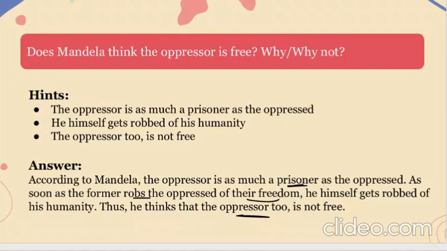Known as the oppressed. So basically, okay, the whites were oppressing the dark colored people, right? But the colored people, their freedom was gone. But the white people who were oppressing them, even their humanity was gone. So basically, Mandela thinks that no, even the oppressor is not free, because if he is doing anything so wrong, taking your freedom away, he is himself also getting his humanity taken away. So that is why the oppressor is also not free.